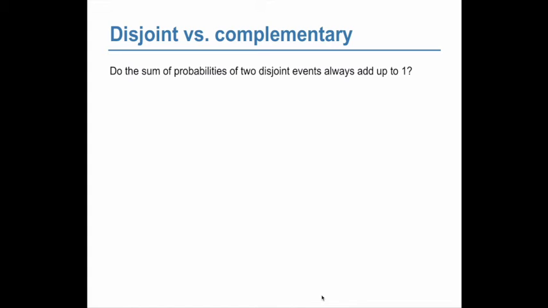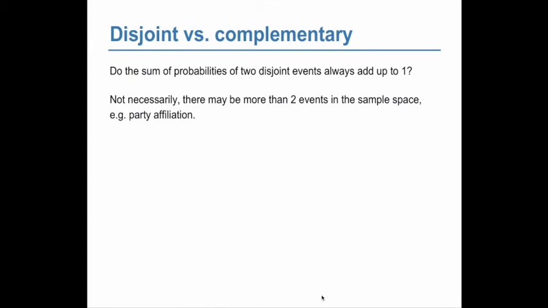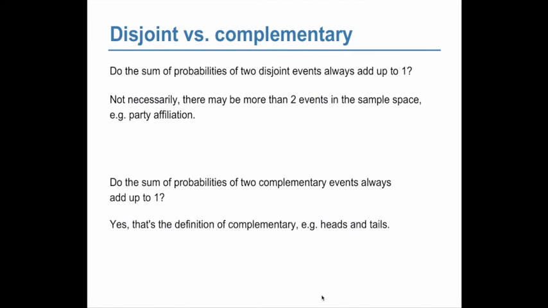Do the probabilities of two disjoint events always add up to 1? Not necessarily. There may be more than two events in a sample space. So with our party affiliation, right? Democrat and Republican are disjoint events, but there may be other parties that one could be affiliated with. So, two disjoint events are not necessarily complementary. For two complementary events, the probabilities do always add up to 1, because that is what complementary means.